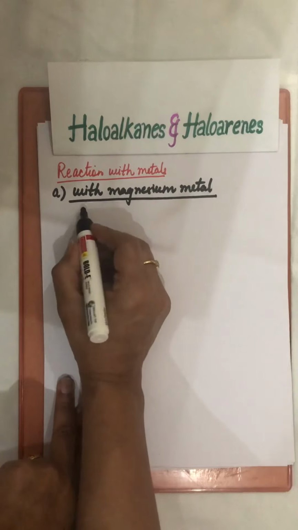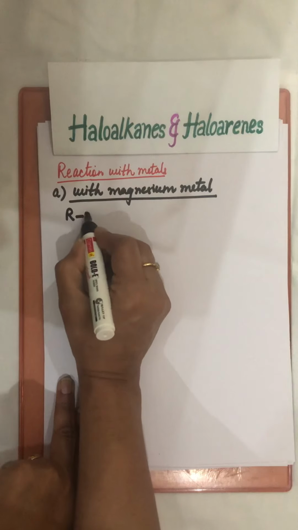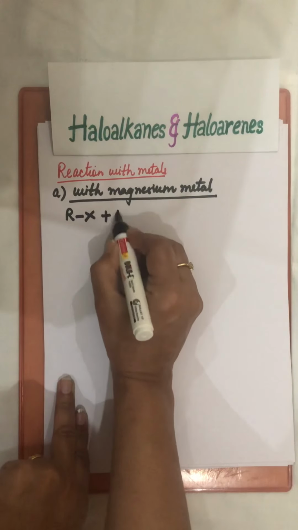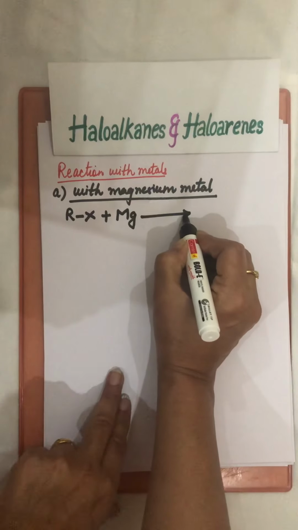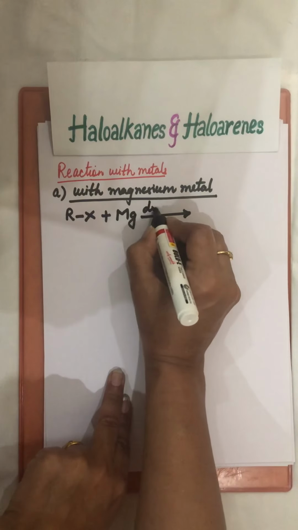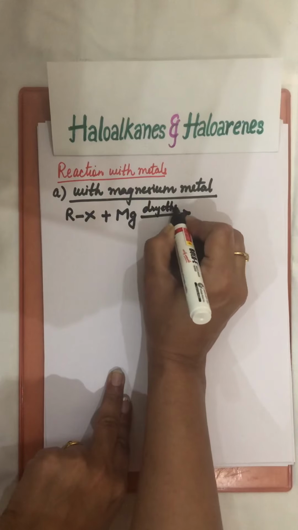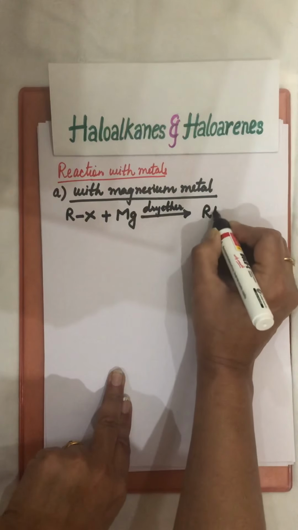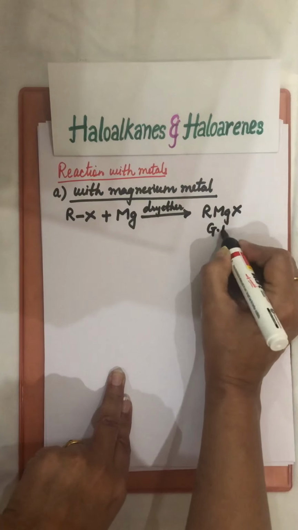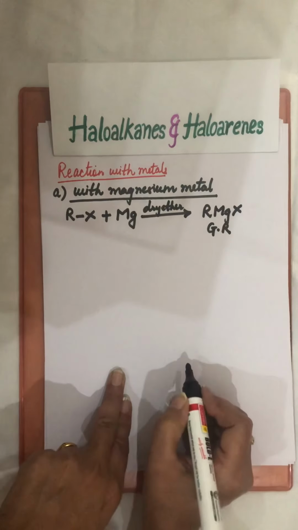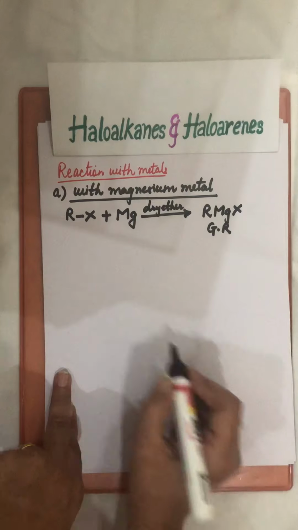So when haloalkanes like RX react with magnesium metal, the reaction takes place in presence of dry ether and we get RMgX, which is a Grignard's reagent.